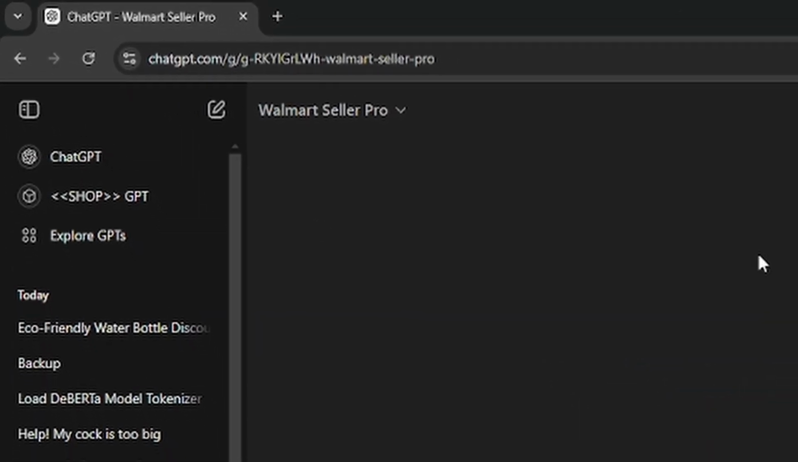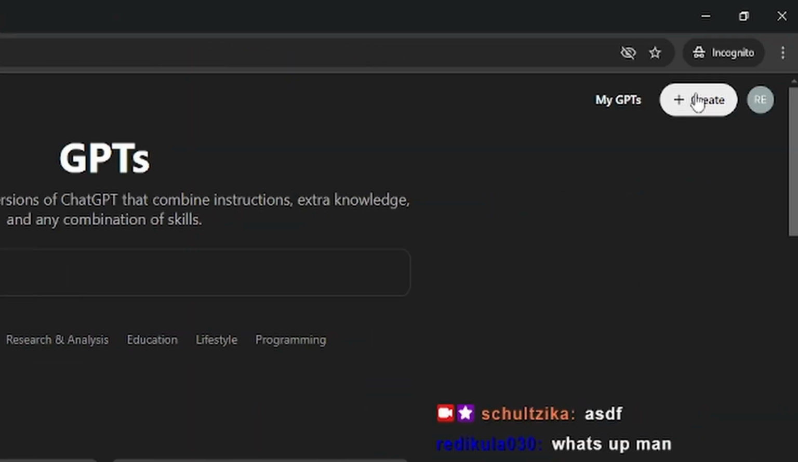Anyway, you can search for these GPTs here that are public. You can create your own. How do you make your own? Hit Explore GPT and then Create.